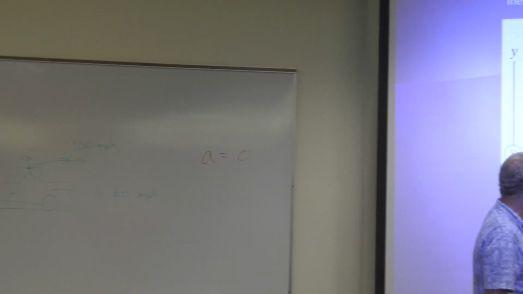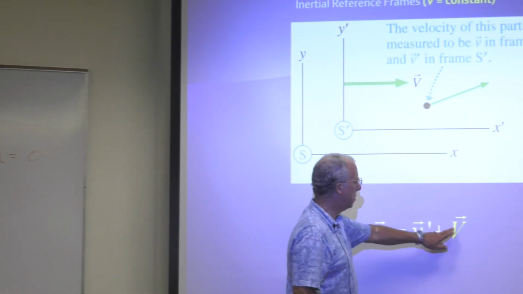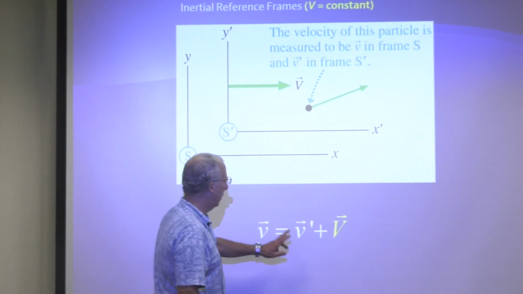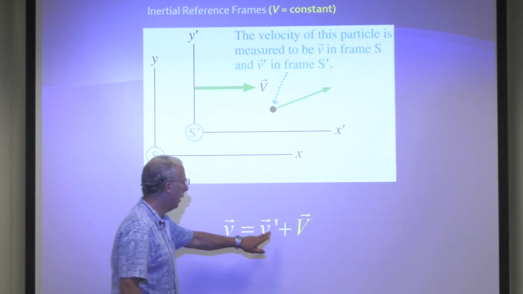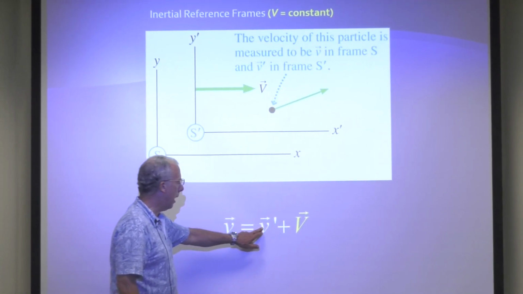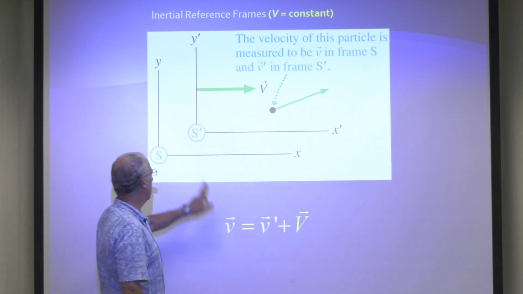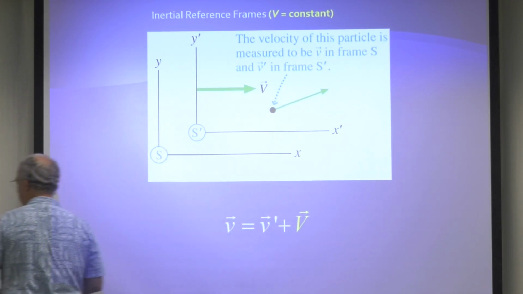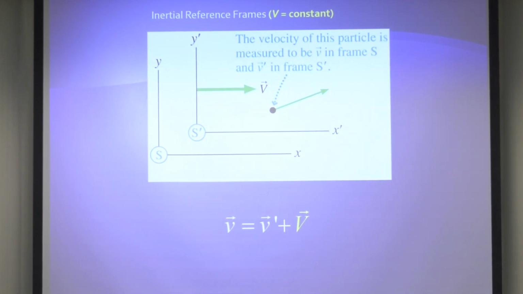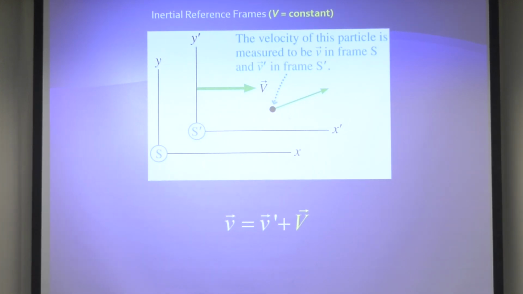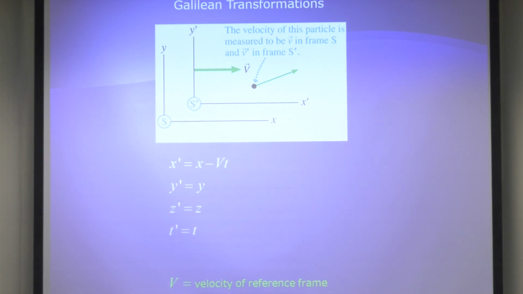This is the speed of the ball in this reference frame. This is the speed of the reference frame, right? So this is the car, 60 miles an hour. This is the ball, 100 miles per hour. So you add them, and you get the speed according to this reference frame. Okay. So Galileo worked out, you know, he figured all that out. He also figured out